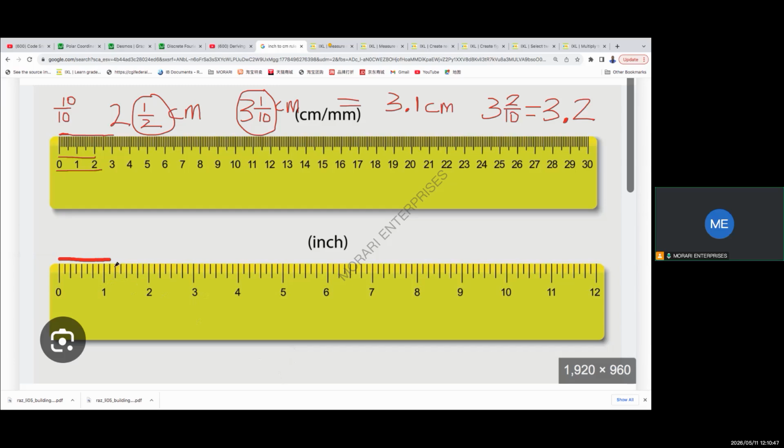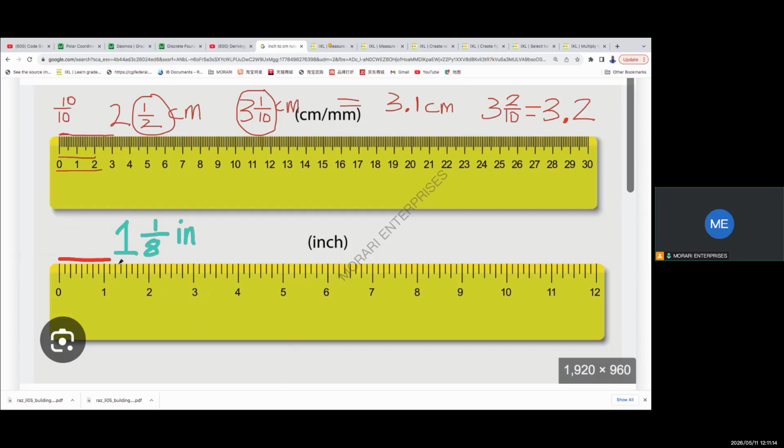So I have 8 little gaps between 0 and 1, 8 little gaps between 1 and 2. So it means each gap is 1/8. So if I measure up to here, I will say that is 1 and 1/8 of an inch. And the short form of writing an inch is IN, right?